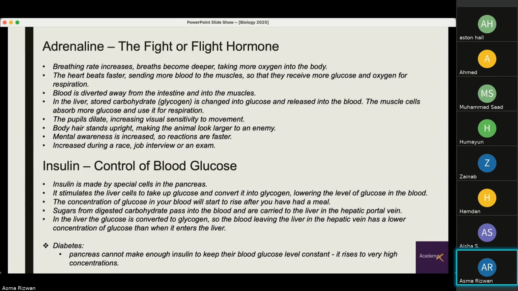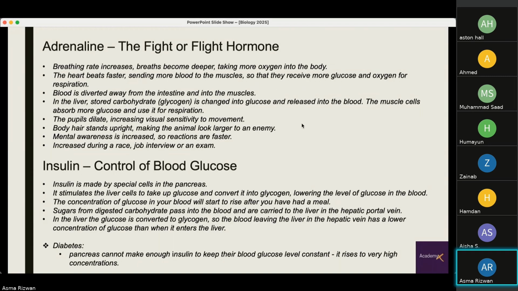The heart beats faster, sending more blood to the muscles so that they receive more glucose and oxygen for respiration. Blood is diverted away from the intestine and into the muscles. Why is this happening? Because you do not need to carry out digestion when you are in a fight or flight mode. In the liver, your stored carbohydrate, which is glycogen, is changed into glucose and released into the blood because, as the point before says, you need more glucose.